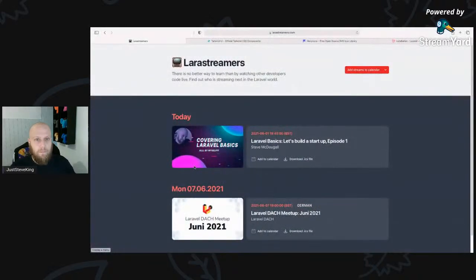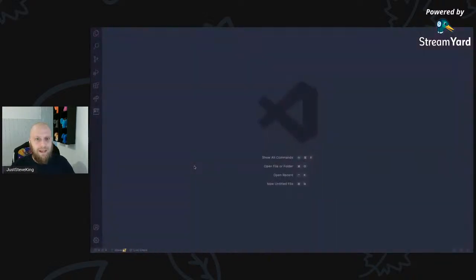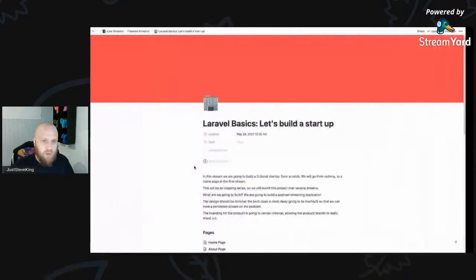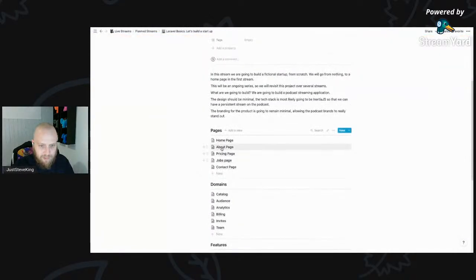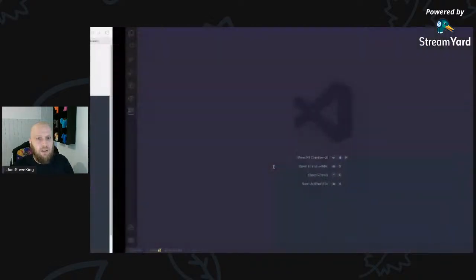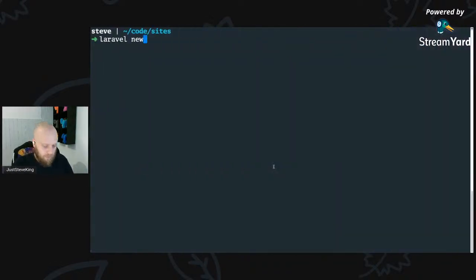I've actually managed to fix a lag by using Google Chrome, so I'm extremely happy. I've got nothing installed at all. I will zoom in lots. Let's reset that screen, and we'll just go, okay, so laravel new. What is our project called? We'll call this Castr, C-A-S-T-R. It's a fictional startup.